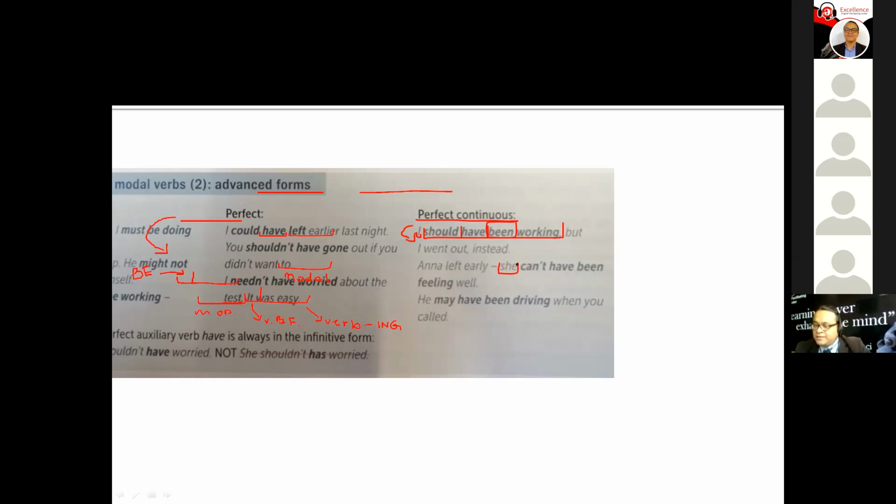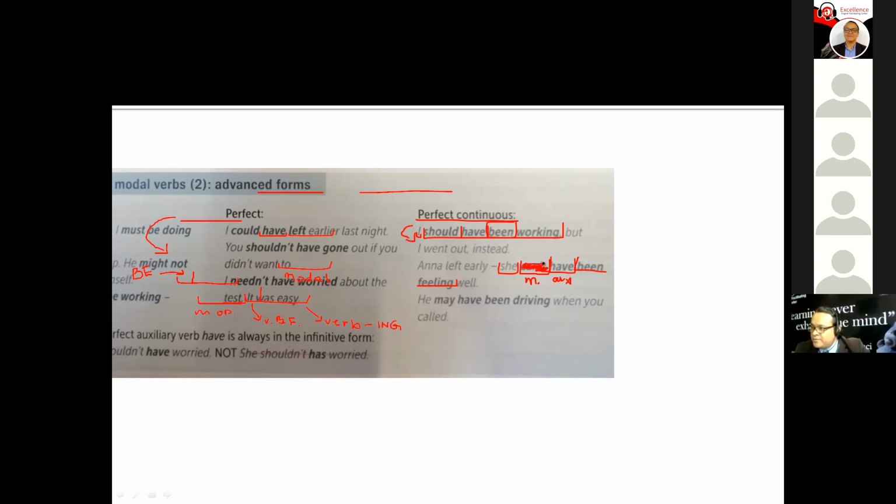Thank you. Well, we're going to write some examples. She is the subject. Can't is my what? The modal verb. Have is the auxiliary. And then we got the continuous form, been feeling. Always been. Okay. So let's see what happens. Check this out. Let me remove the modal.